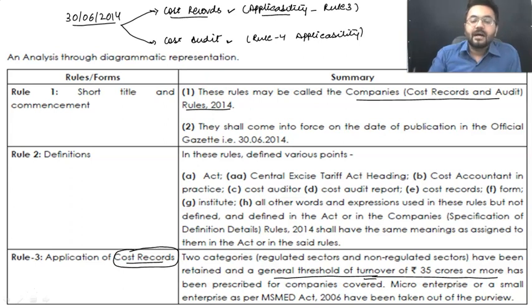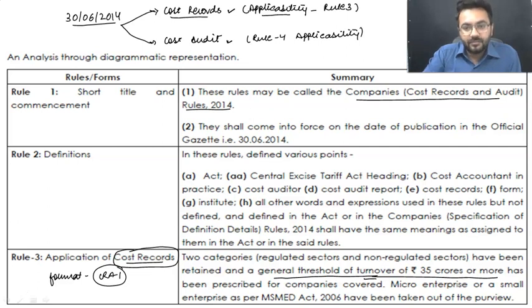These cost records are prepared in format CRA-1. Did you get my point, my dear students? Moving ahead, the format is CRA-1, Cost Records Audit form number 1. In this, you are going to prepare your cost records. I'm going to give you a format as well, showing how you are going to memorize these forms.